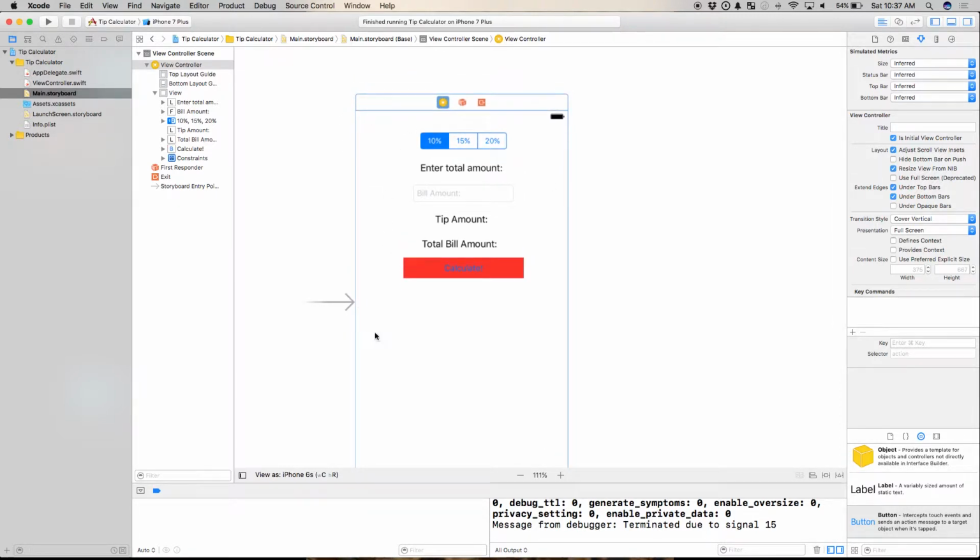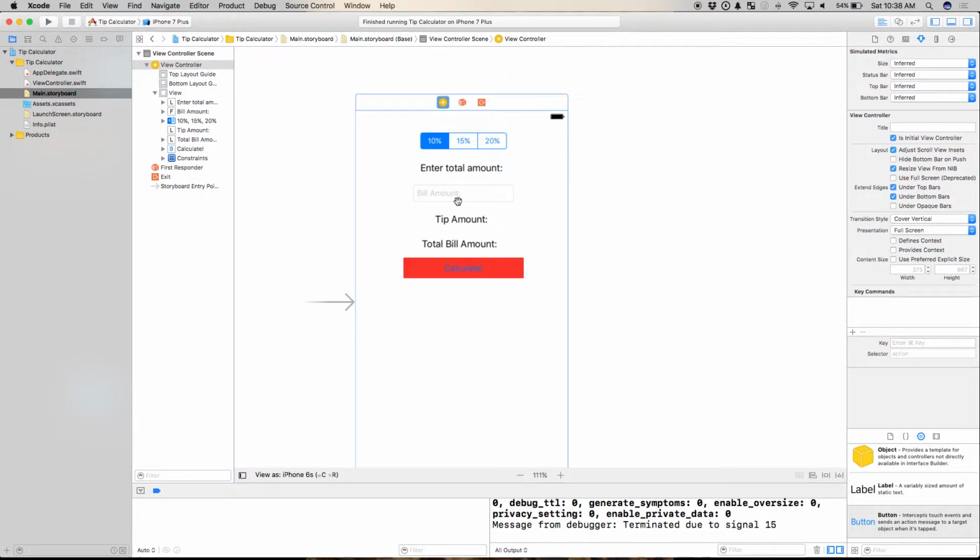Interface Builder lets you do the layout with all these objects, but the corresponding code file, which is viewcontroller.swift, does not yet know that the segmented control, this label, that label, anything at all exists. So what I need to be able to do is say, hey, code file, these things exist. You can now manipulate them as needed. You can grab data from them if there's data to grab. You can manipulate what it says if you're a label, or change the background color, or anything like that.